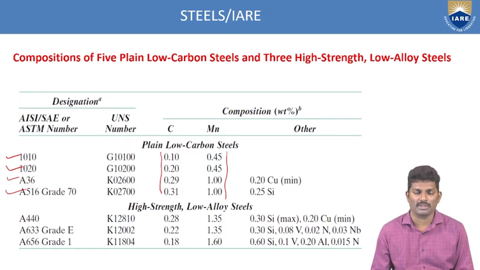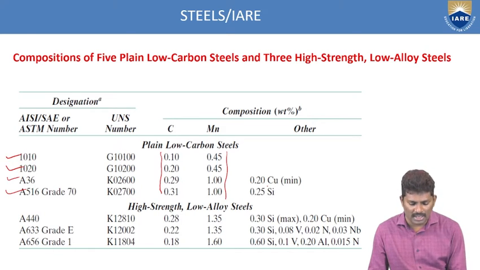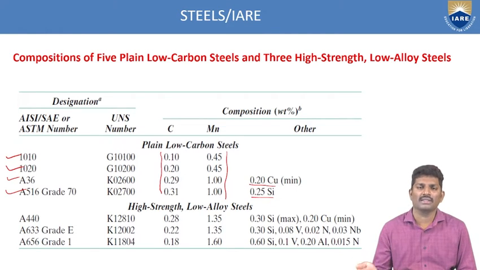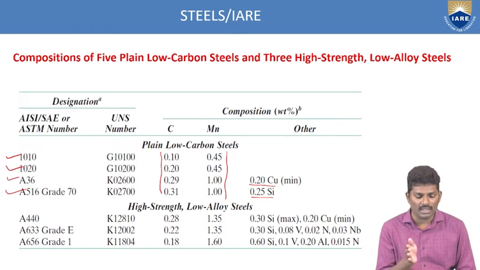Based upon these compositions, and any other addition of copper or silicon, we are still increasing the properties. So based upon those compositions, we give a unique number as well as the grade of that steel.